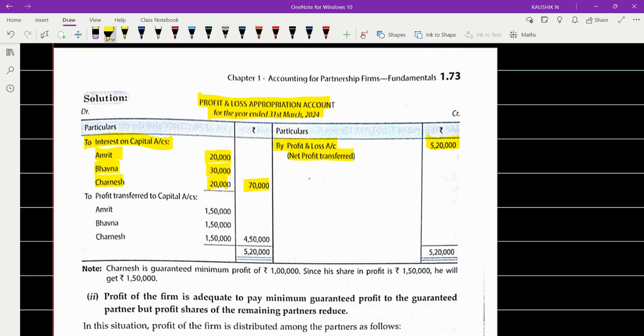Now the balance 4 lakh 50 thousand is net profit, to be distributed by transfer to the capital accounts of Amrit, Bhavana and Chamish. Each will get 1 lakh 50 thousand. Automatically both sides become 5 lakh 20 thousand. So here there is no deficiency.